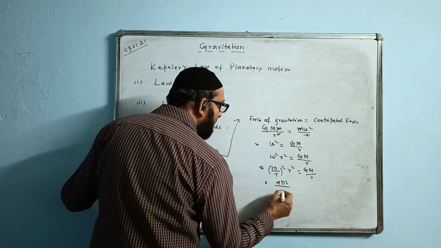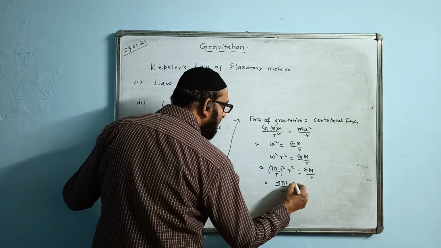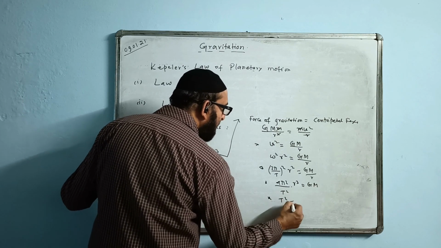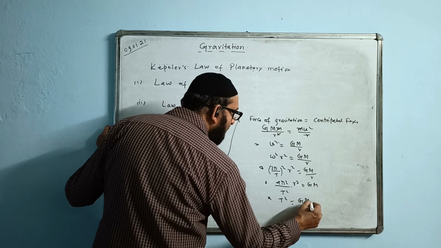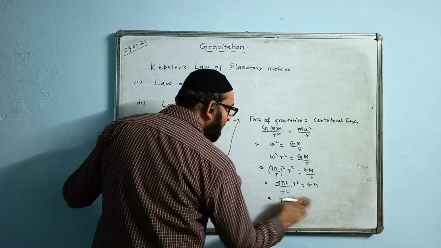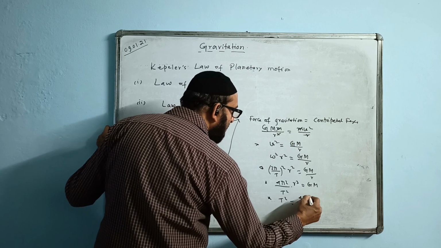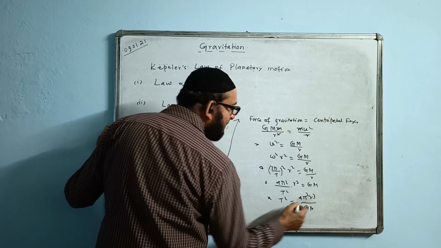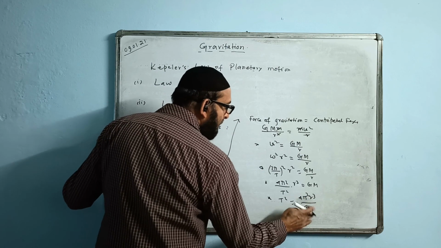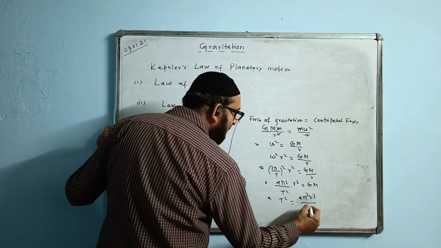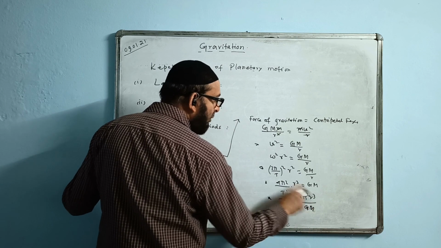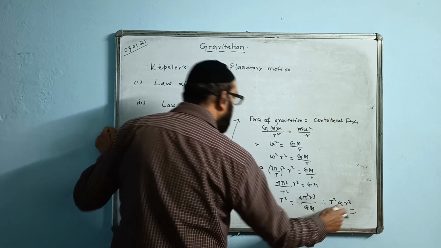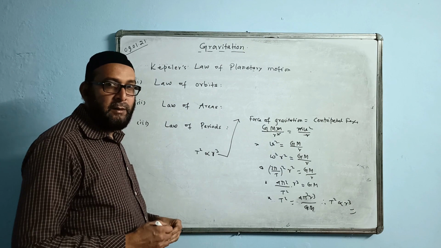Squaring, 4 pi square by T square times R cube is equal to GM. Making T square the subject of the formula, the value becomes 4 pi square R cube by GM. This 4 pi square by GM is constant. G is always constant, and the mass of the sun is also constant. Therefore we get T square is proportional to R cube. Hence Kepler's law of periods is obtained.